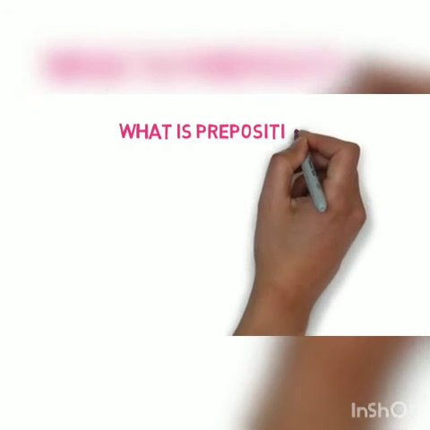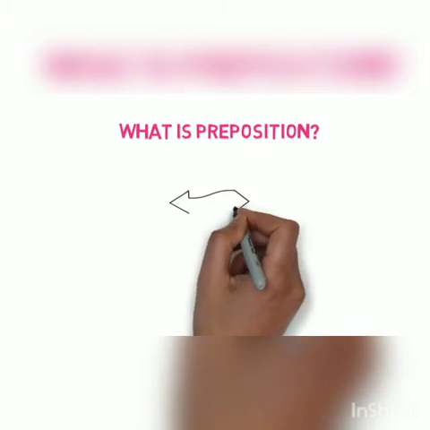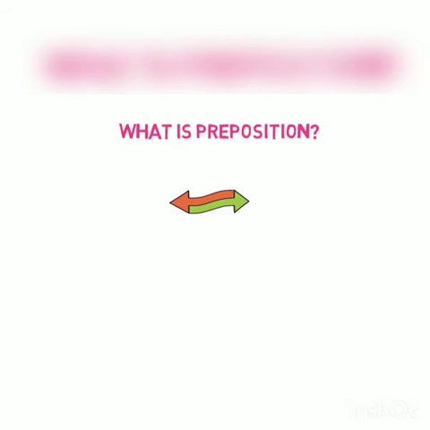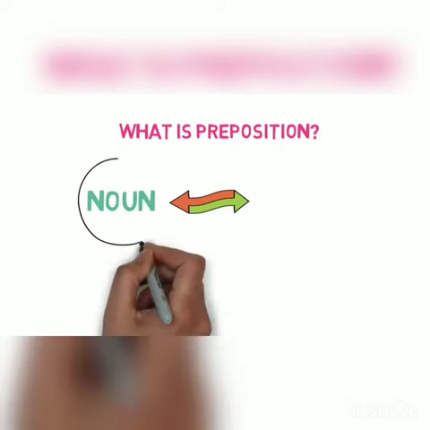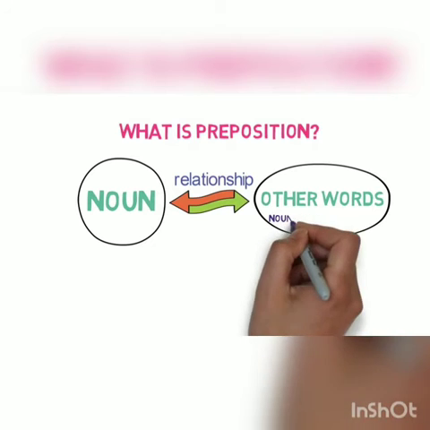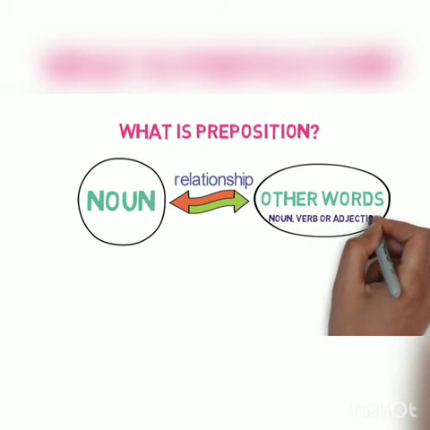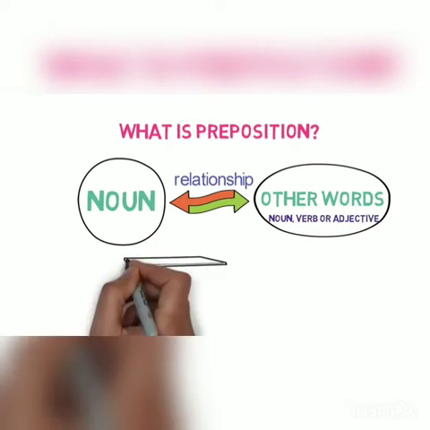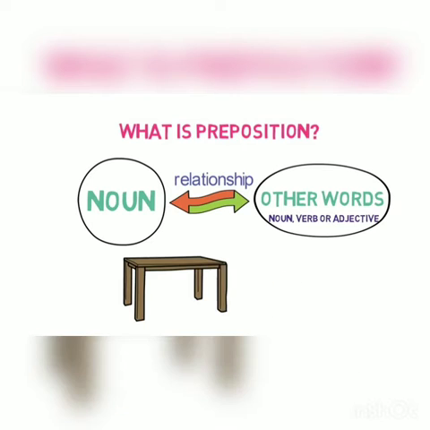What is a preposition? Preposition is a word that is used to link a noun or pronoun with other words in the sentence. Link here means they provide a relationship between the noun and other words in any sentence and thus make the sentence complete. These other words may be a noun, verb or adjective. Let's understand them with an example.